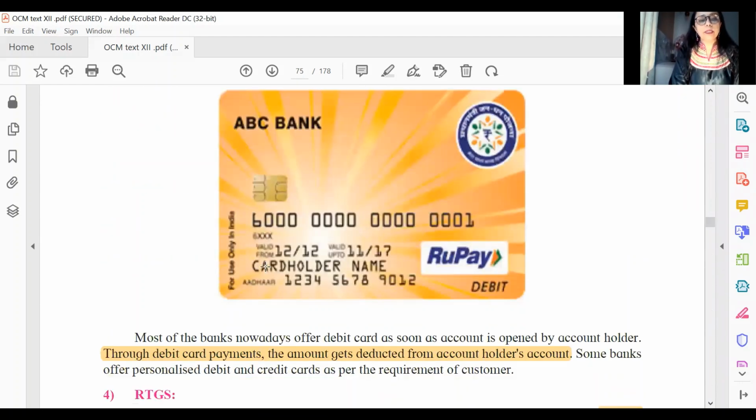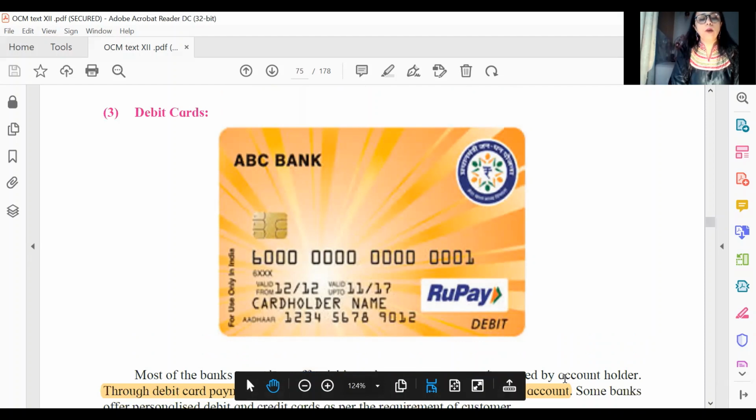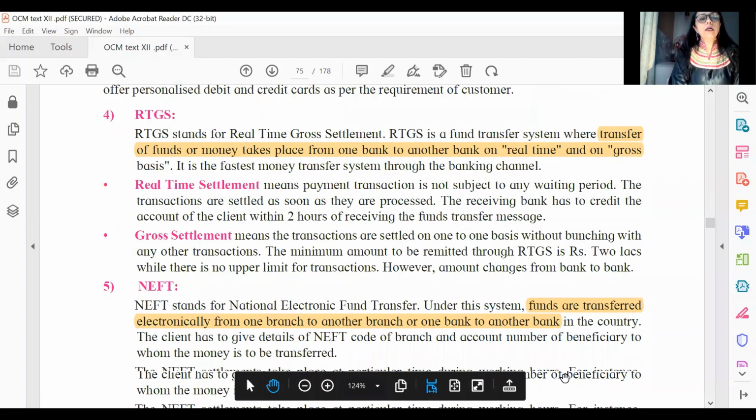So that's your debit card. And through debit card payments, the amount gets deducted from the account holder's account instantly. All right. So this is how you can define debit cards and credit cards.